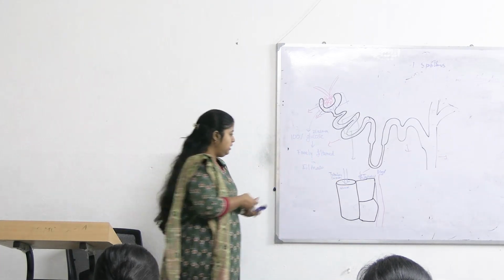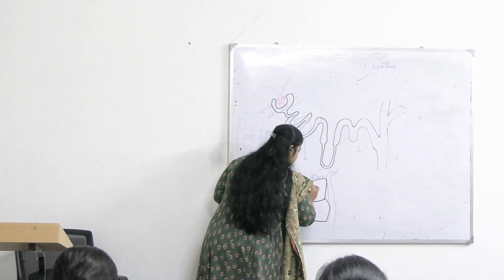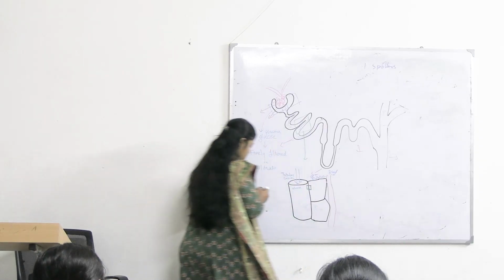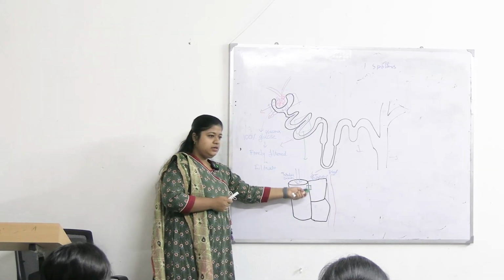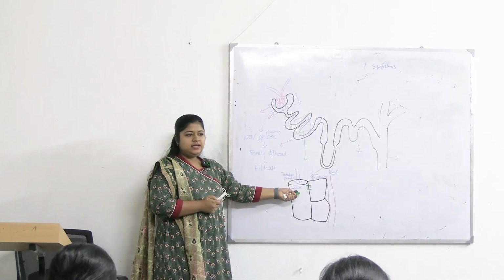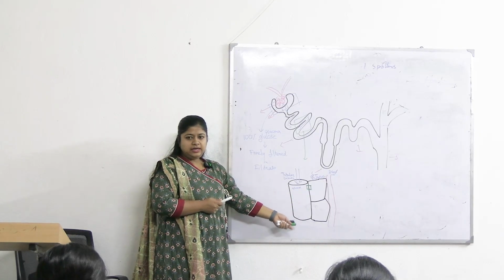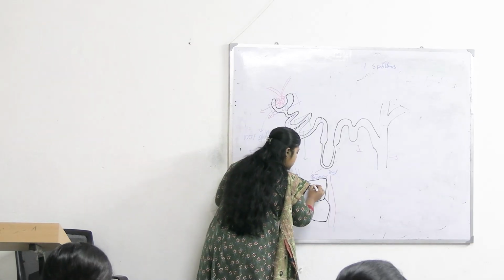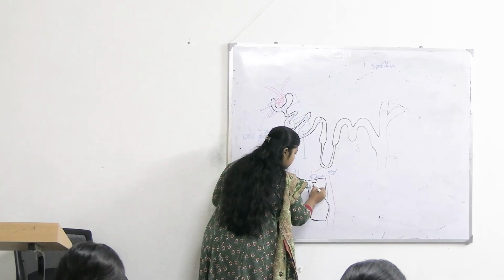So here is a transporter. It is SGLT1 or 2, both. In the primary part, the S1, S2 segment, SGLT2 is there. In the later part, SGLT1 is there. This is the sodium dependent glucose transporter.